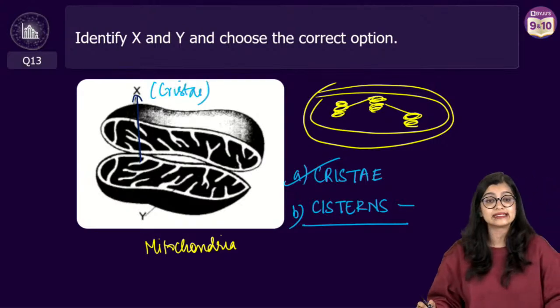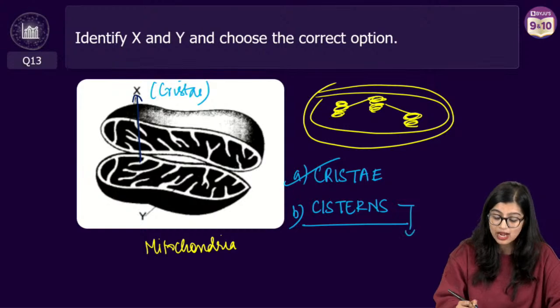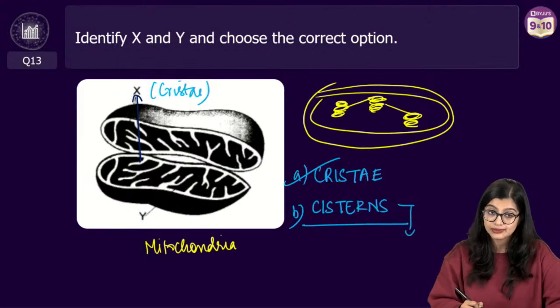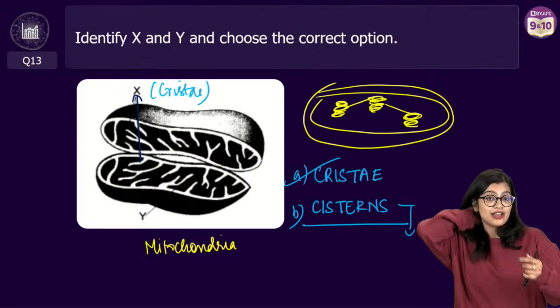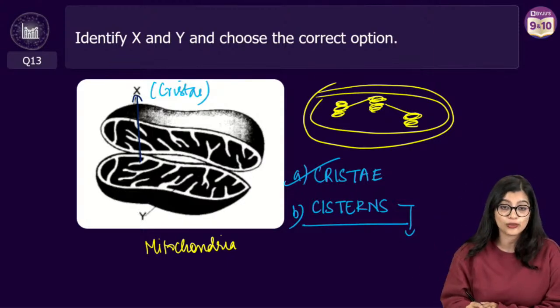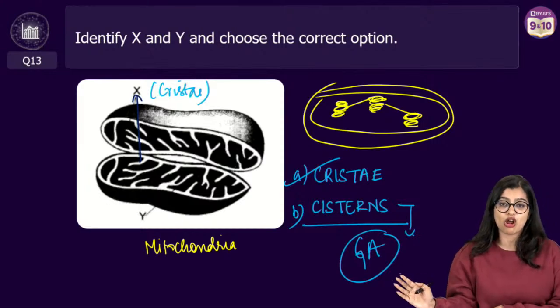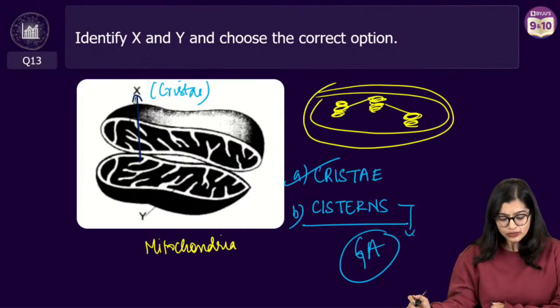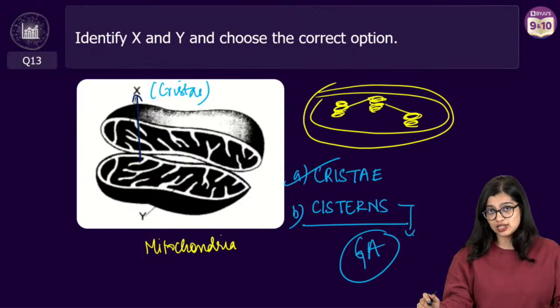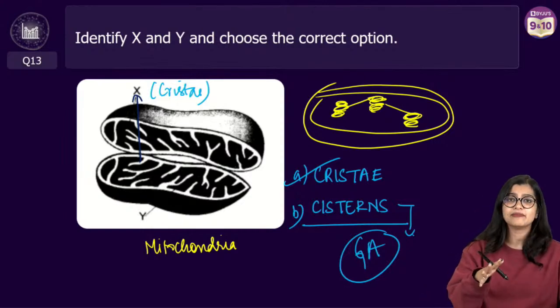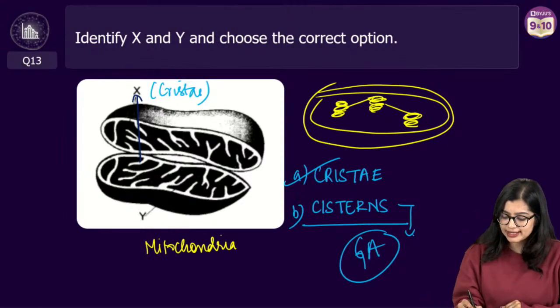Where will you find cisterns? Can you tell me? In which cell organelle are you going to find cisterns? Quickly, in the live chat. Very good, Atiya. We see this in the Golgi apparatus, which I'm writing as GA, right? So if my finger-like projections are called cisterns, then what is Y? Y is pointing to all that space in between, right?